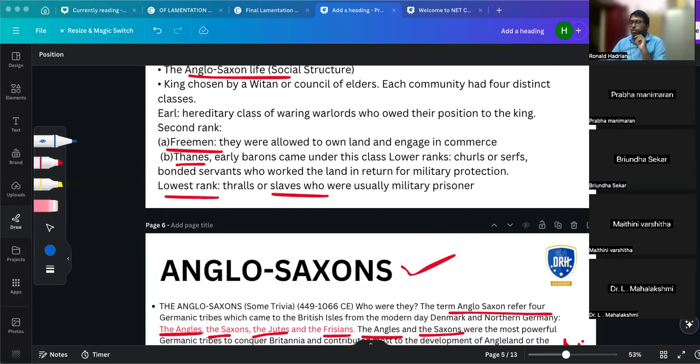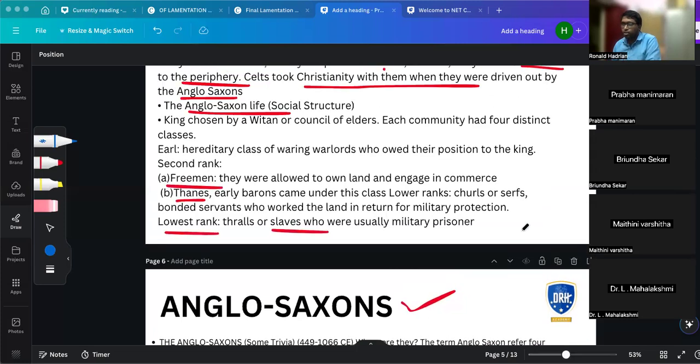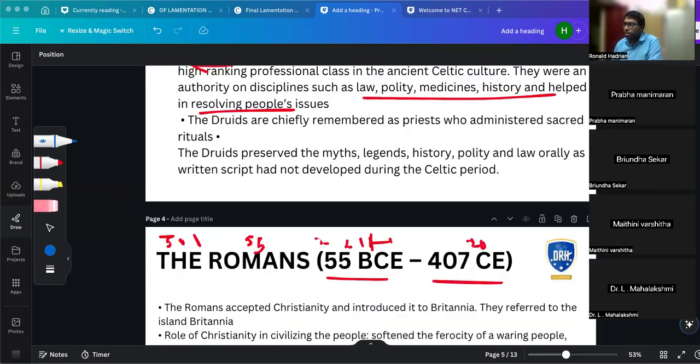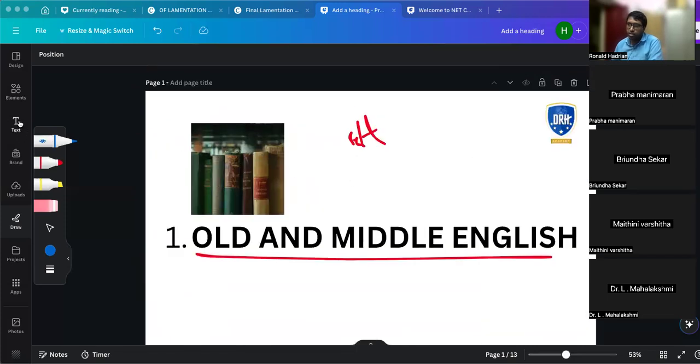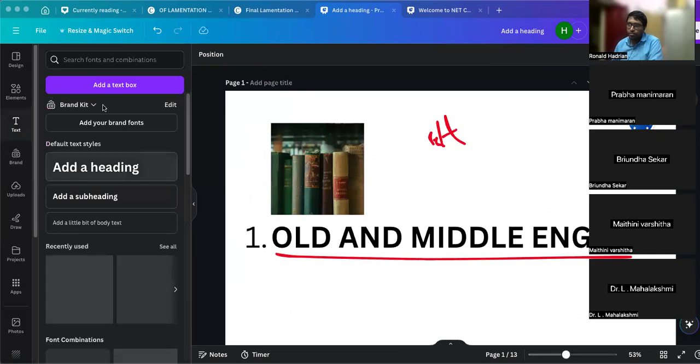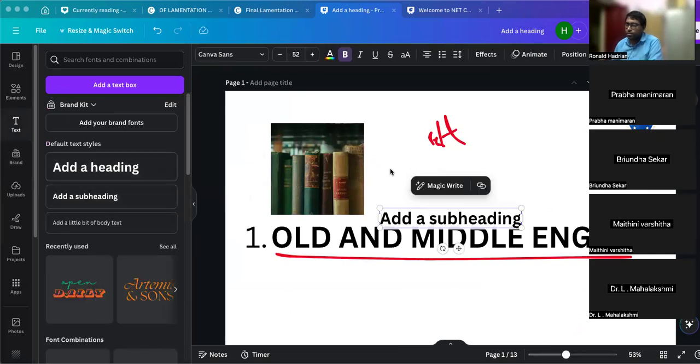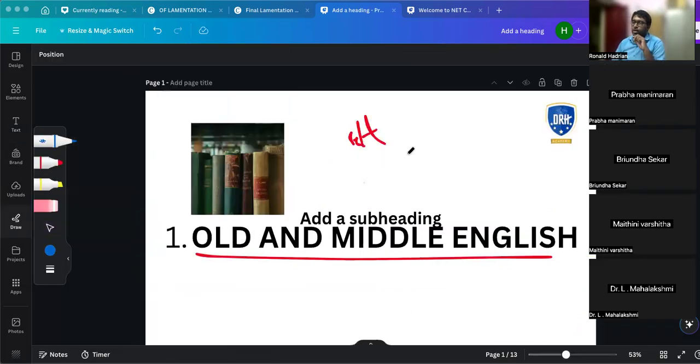So first, Britain was inhabited by who? Celtic people. Very good. Then who came? Romans. Very good. So first, Britain was an island. First come the Celtic people, and after the Celtic people, the Romans come, and after the Romans come, who came?